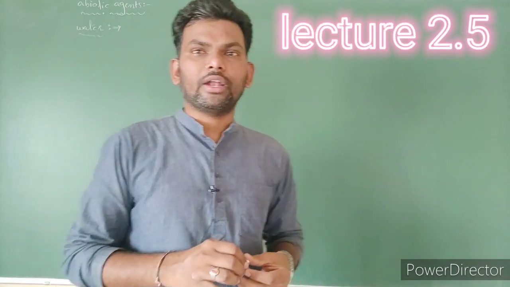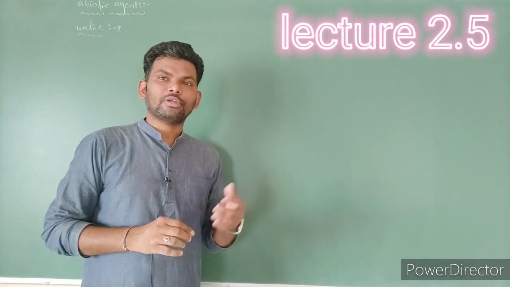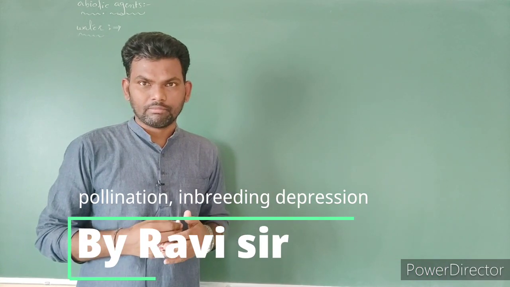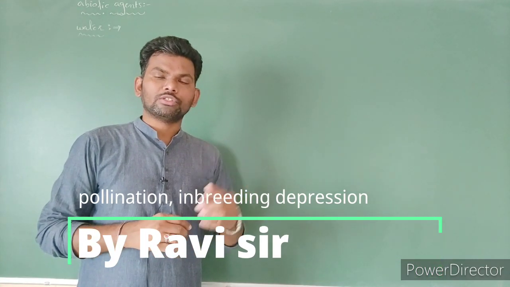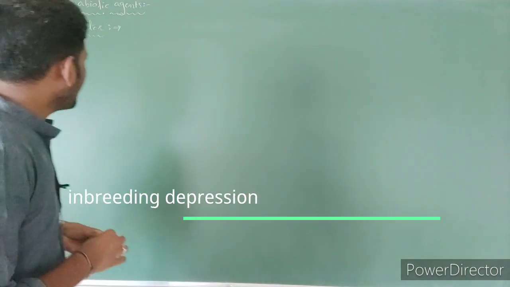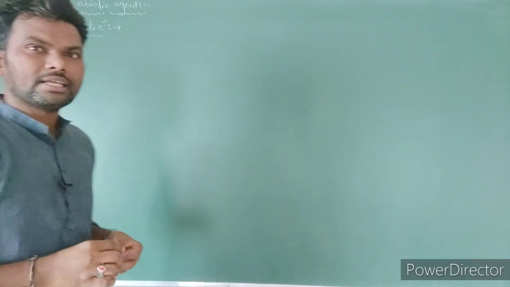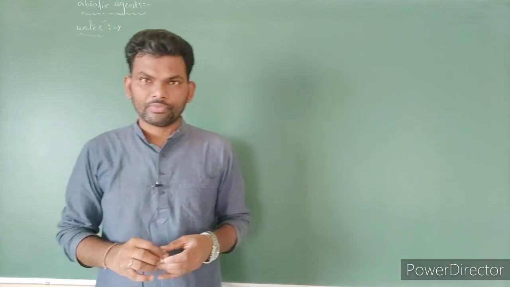In the last class you already learned regarding agents of pollination. Agents of pollination are mainly two types, one is biotic agent, one is abiotic agent. Biotic and abiotic. In the last class, one of the abiotic factors, that is wind, air, we had discussed. Today's topic is regarding water. If pollination occurs with the help of water, such pollination we can call hydrophily.